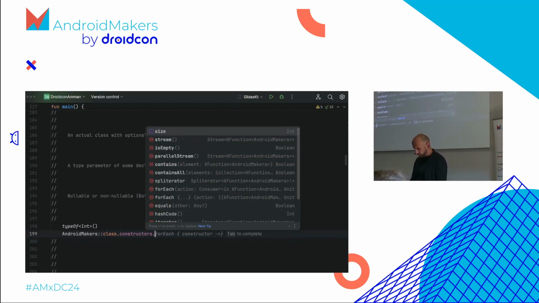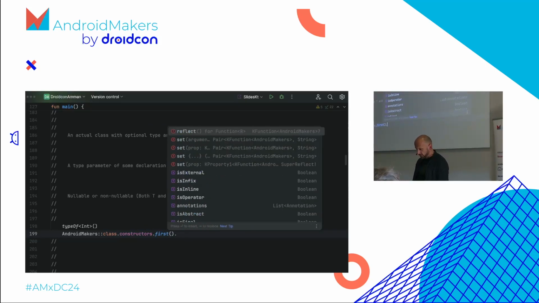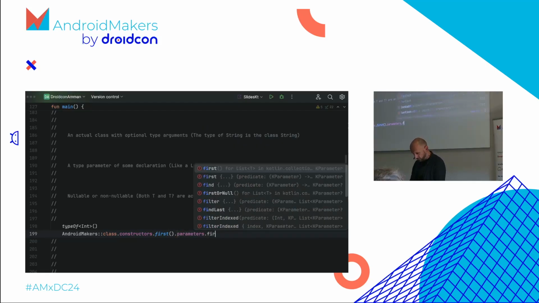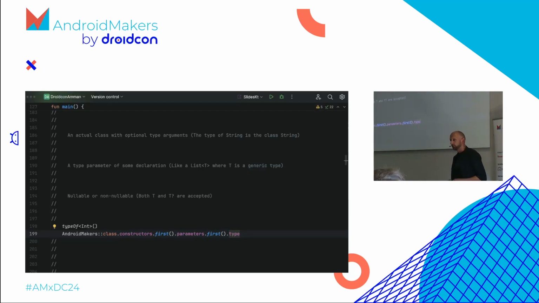Cool. I could now create a constructor if you want. Let's get the first one, and we can call it, but we're not doing this now because we need to know which parameters this constructor needs. So we ask for its parameters. Cool. Let's grab the first parameter, so don't write this in production. And then we can ask for its type. So this is something where we would actually use the thing called a KType. So give me all the parameters, and I'll show you an example where we actually do this and try to figure out a type, because I wanted to initialize this thing with something random. I had a use case for that. So this is one way, and then there's another, a bit easier way.